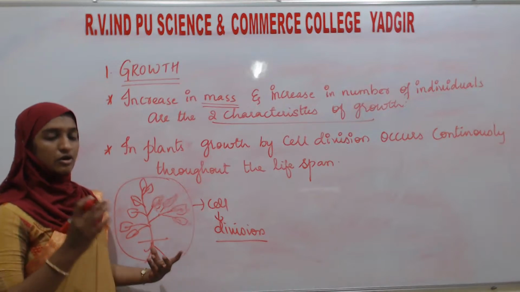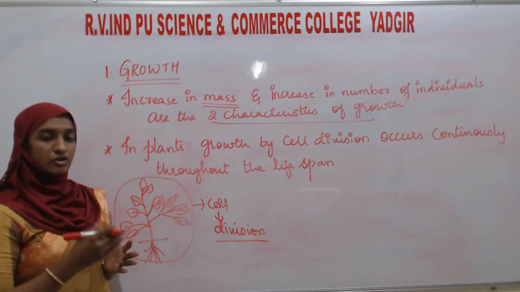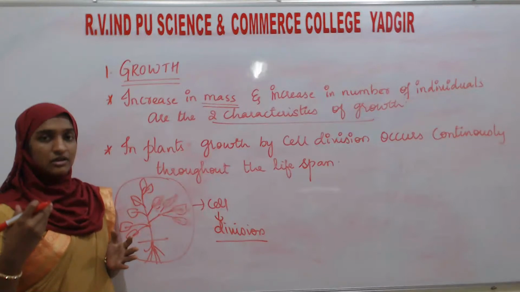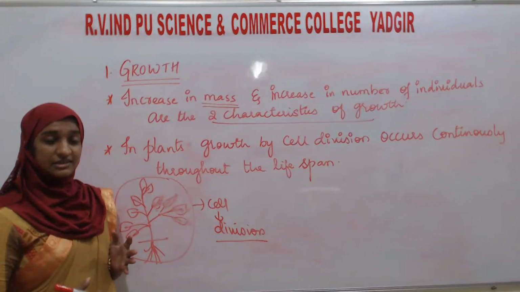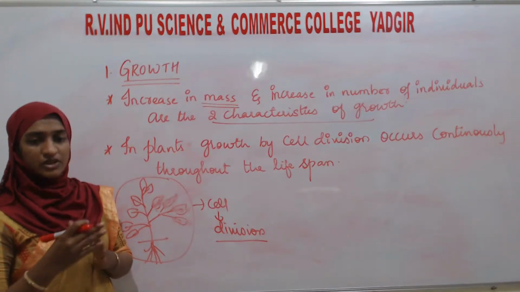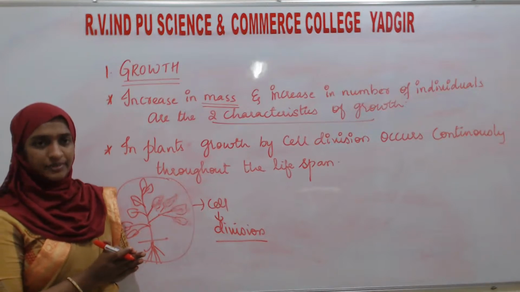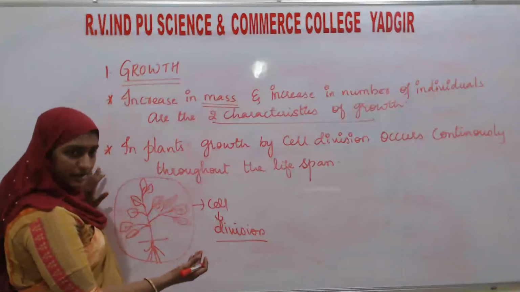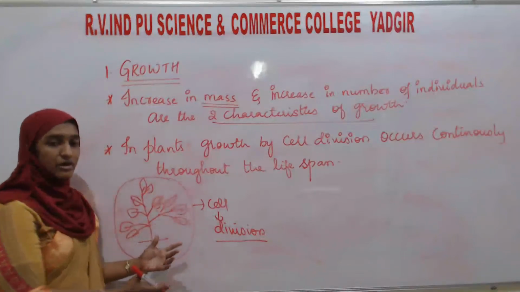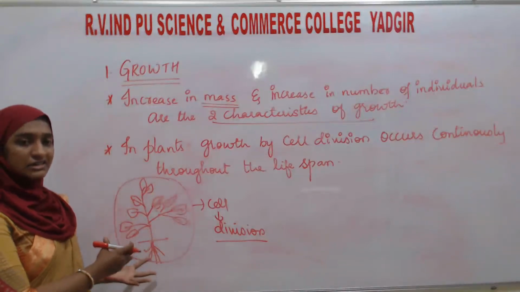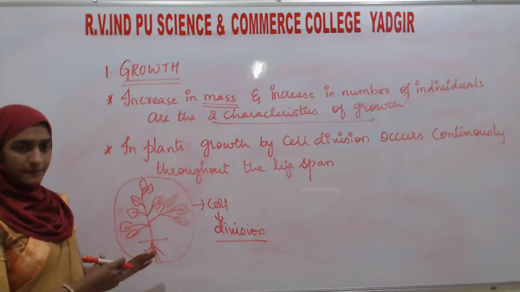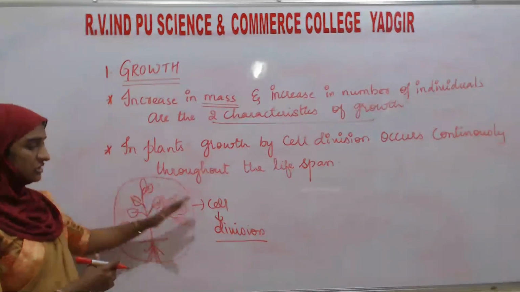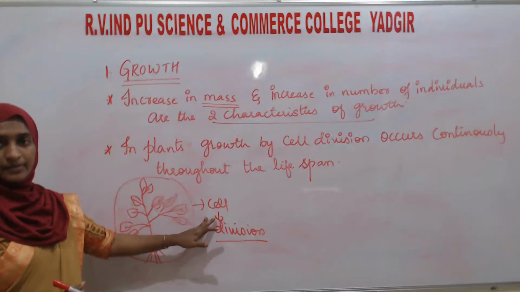A group of cells is the tissue, a group of tissues is the organ, a group of organs is the organ system, and that group of organ systems will compose the organism. So the cells are continuously dividing, giving the organism a body or structure. This cell division is not going to stop.